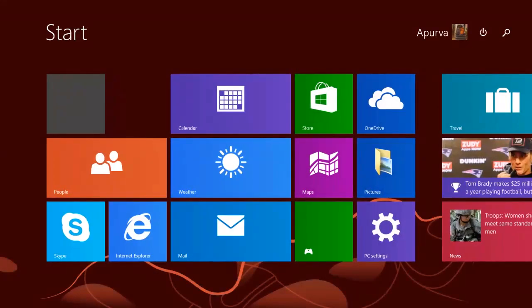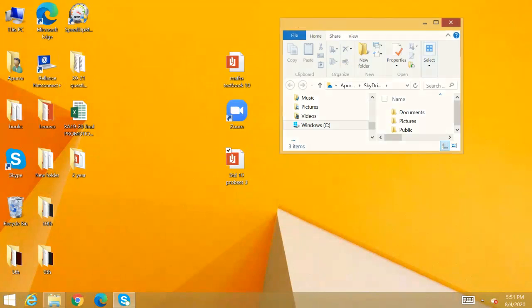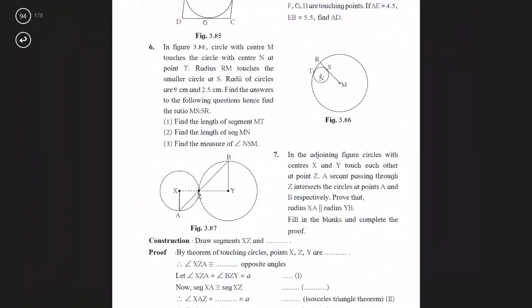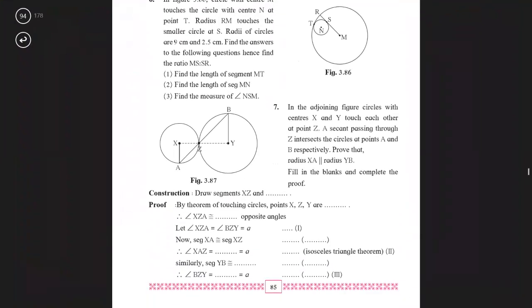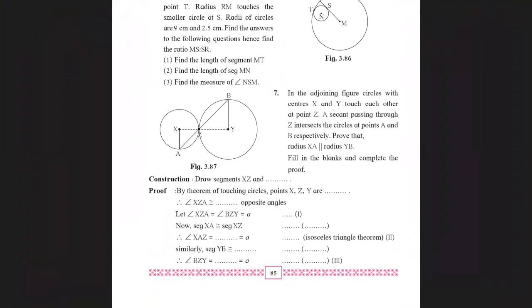We now go to question number 8. Oh no, not question number 8, 7. Question number 7, it's an activity based sum, children. As I'm explaining it here, you can write it with pencil in your textbook and then later write it in your classwork. In the adjoining figure, circles with centers X and Y touch each other at point Z. A secant passing through Z intersects the circles at points A and B respectively. Prove that radius XA is parallel to radius YB. Fill in the blanks and complete the proof.